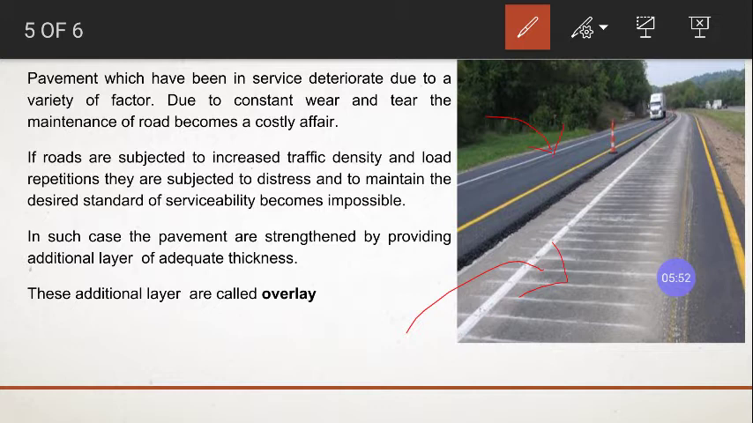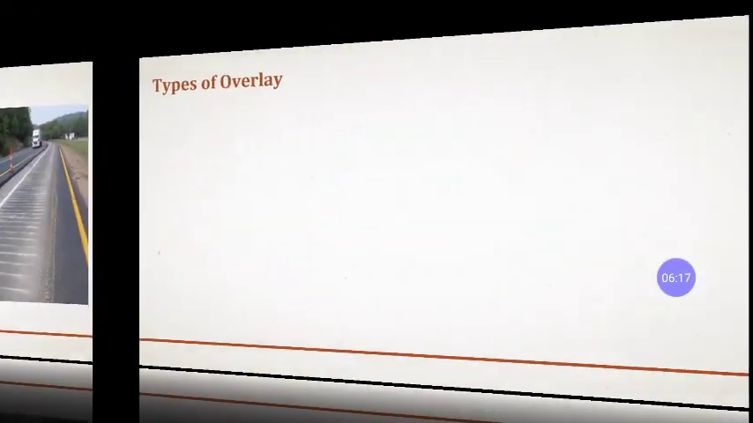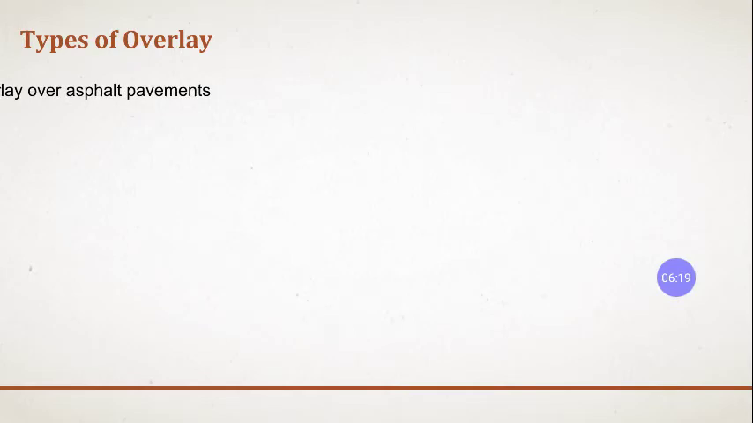It is not necessary that you are going to provide an additional layer of bituminous pavement over the bituminous pavement. It might be bituminous over the existing concrete road, or over the existing bituminous road you might provide a concrete overlay. This might also happen. That's what we will see in the types of overlay. Asphalt overlay over the asphalt pavement means what? Over the bituminous pavement, we are going to provide an additional bituminous layer.